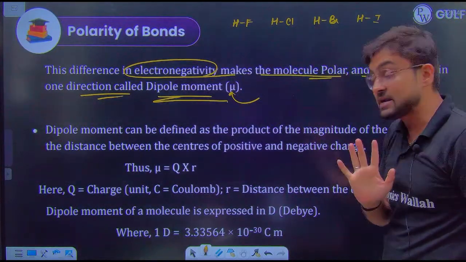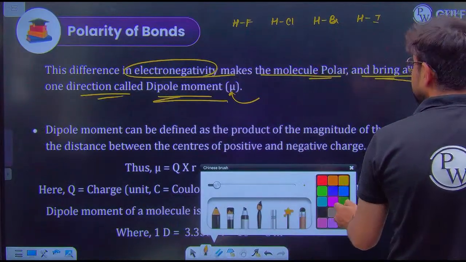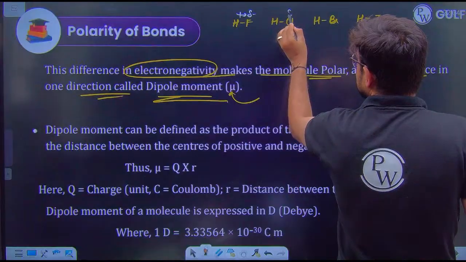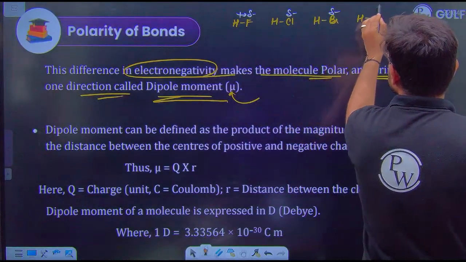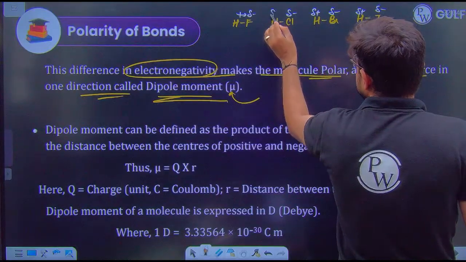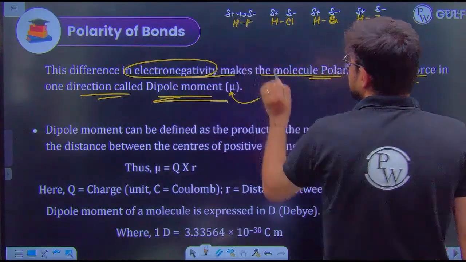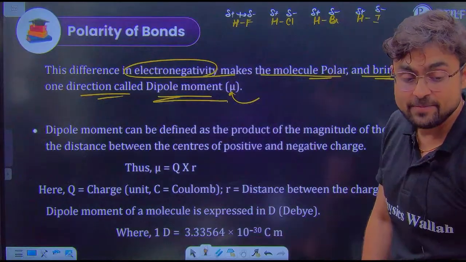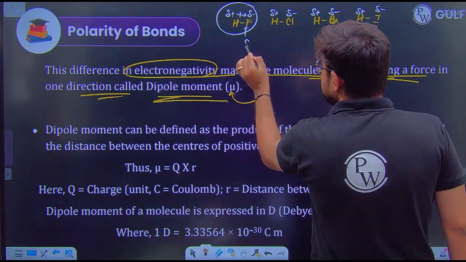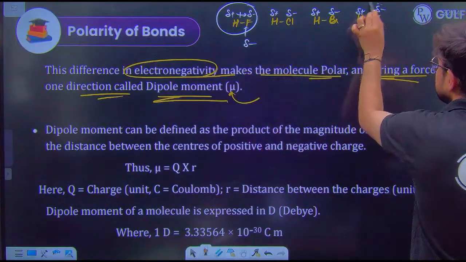All of them are electronegative, so all of them will have a polar covalent bond. Therefore, all of them will have a partial negative charge, and in every case the hydrogen has a partial positive charge.